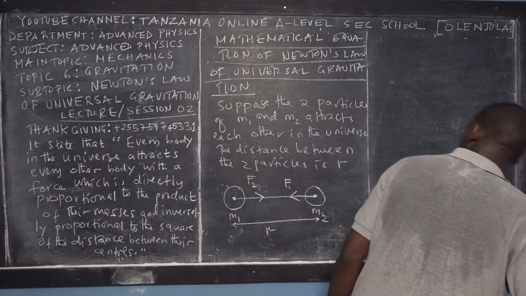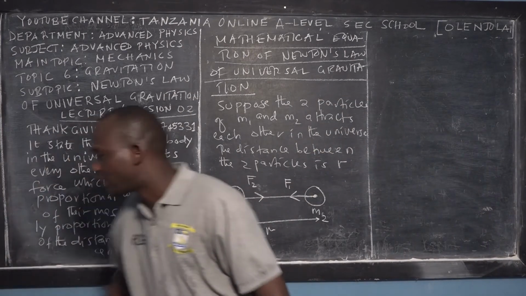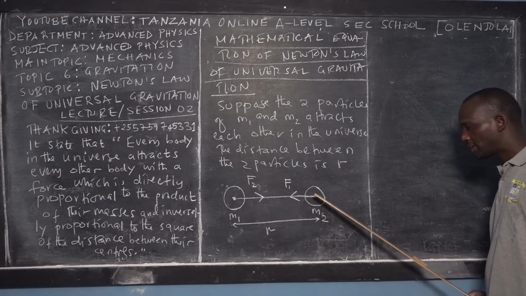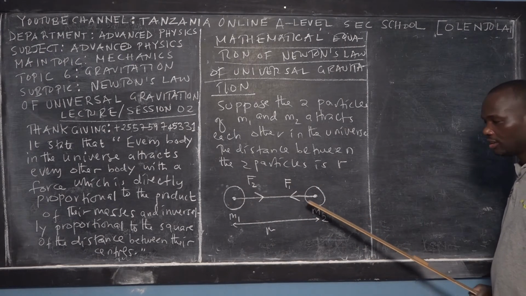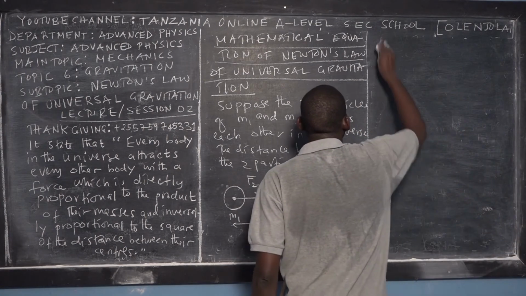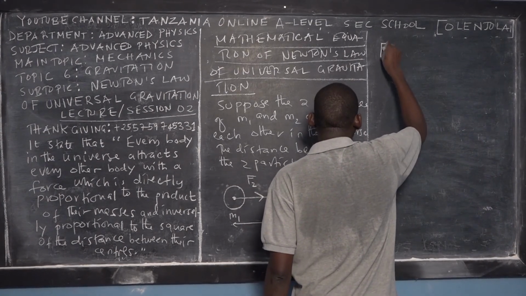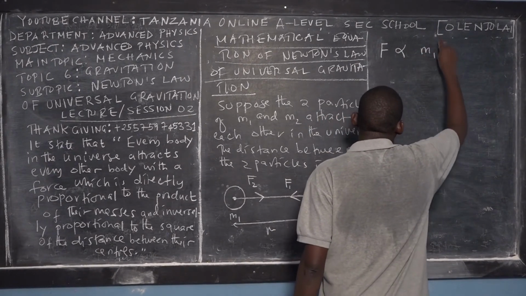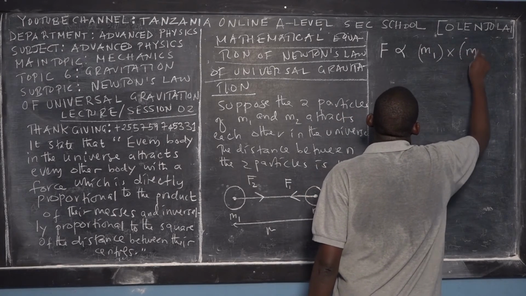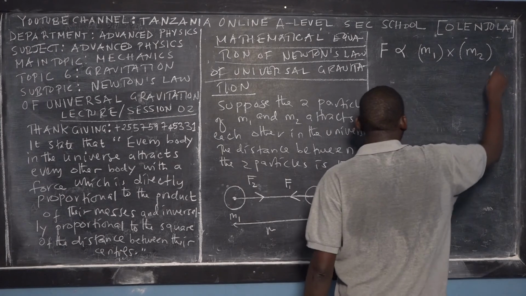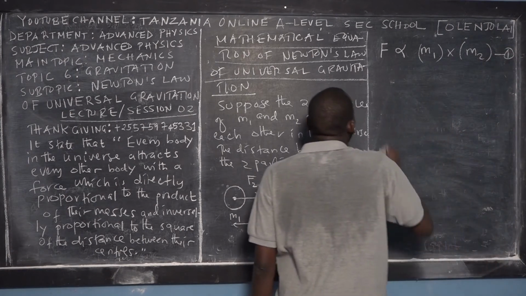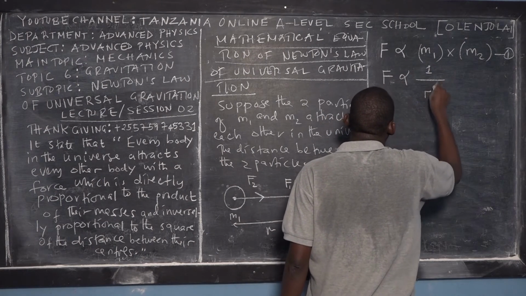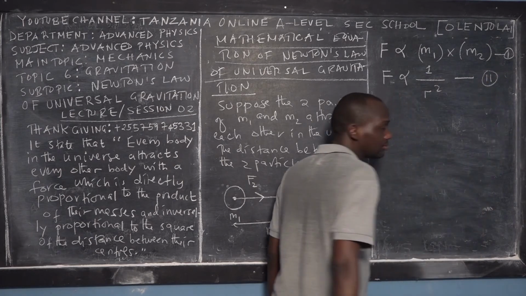From this diagram, these two particles attract each other, particle 1 and particle 2, regardless of the size. These two particles are in the universe. According to Newton's law, the force of attraction between these two particles is directly proportional to the product of their masses. If you take mass 1 and multiply it with the mass of the second particle, I get that force. This is the first statement. The second statement: this force is inversely proportional to the square of the mean distance. So this is equation 2.